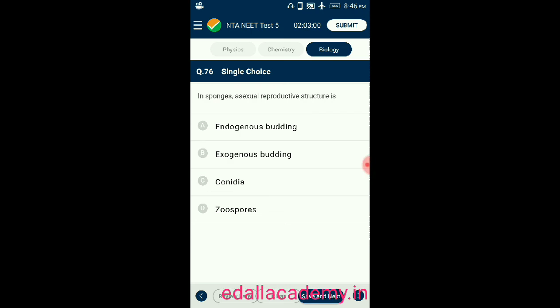Question number 76. In sponges, asexual reproductive structure is option A, endogenous budding, option B, exogenous budding, option C, conidia, option D, zoospores. The correct answer is endogenous budding. Sponges' asexual reproductive structure is endogenous budding. So the correct option is A.